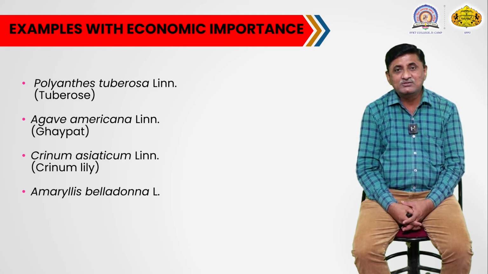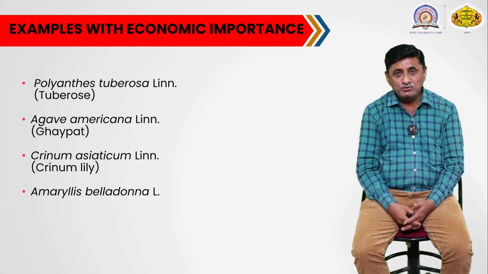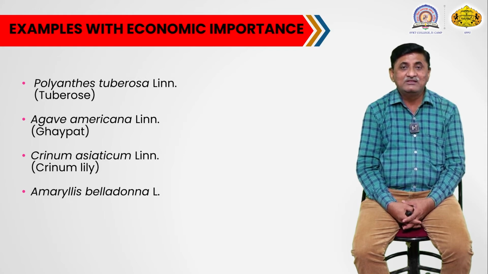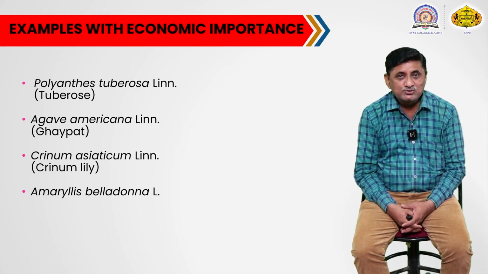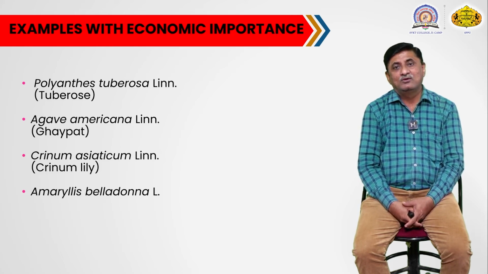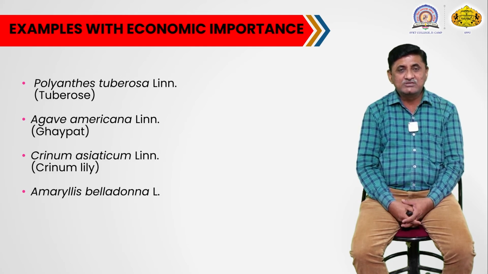That underground suppressed stem, after removing the leaves, can be used for distillation to obtain a variety of liquors by the fermentation of the tuber of Agave americana. And mostly these plant leaves are useful for obtaining the fibers.